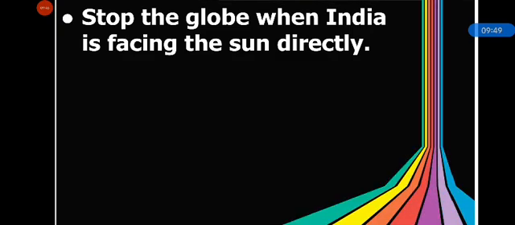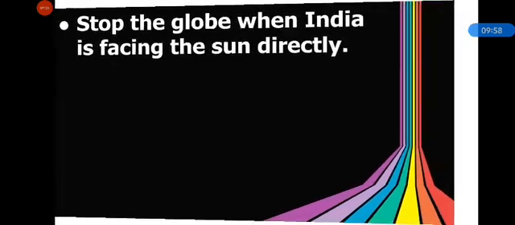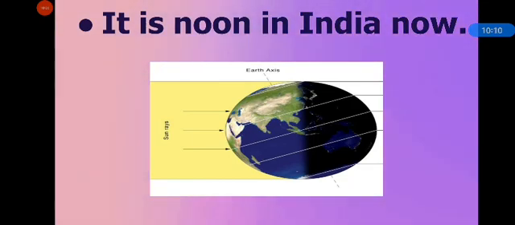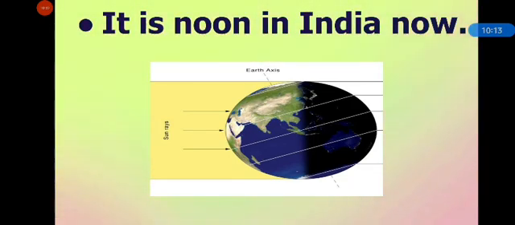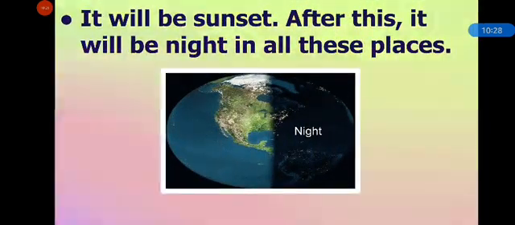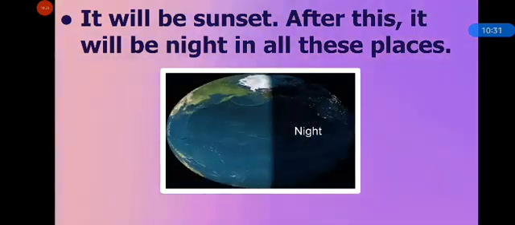So, when we stop the globe and India is facing the sun directly, which time do you think it is in India? When the sun is directly facing India, it is noon in India now. Okay, it is noon when India is facing the sunlight directly. Now rotate the globe again till the western parts of India enter the dark side. So this is how the sun sets in the west, and this is the sunset. After this it will be night in all these places.